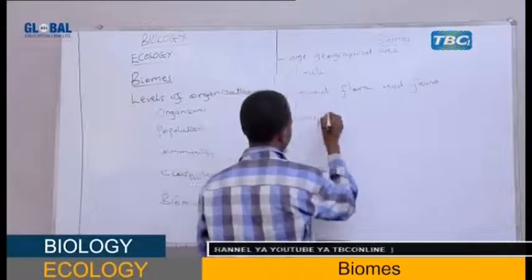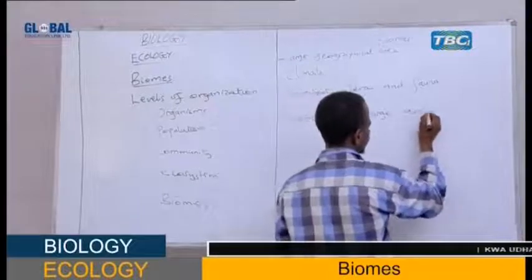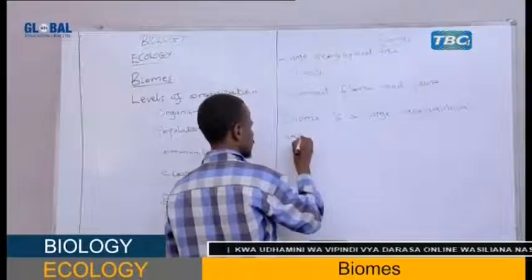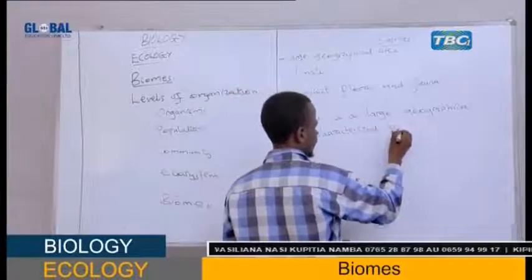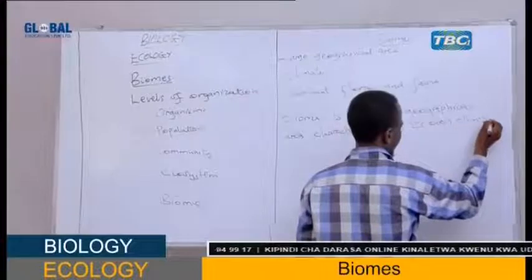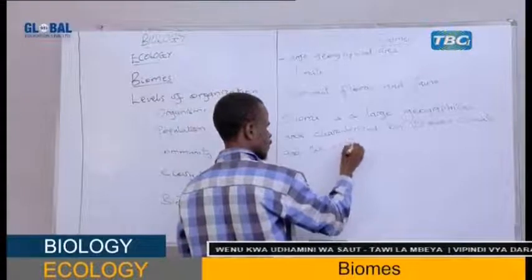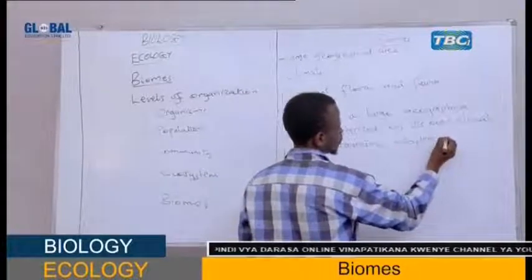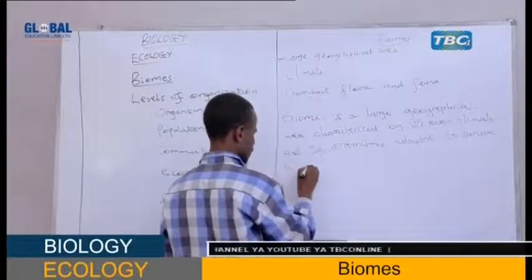By definition, a biome is a large geographical area characterized by its own climate, and the organisms adapted to survive in that climate.